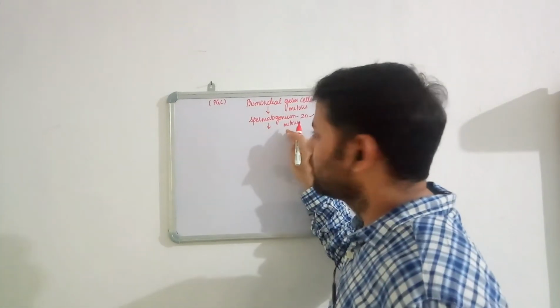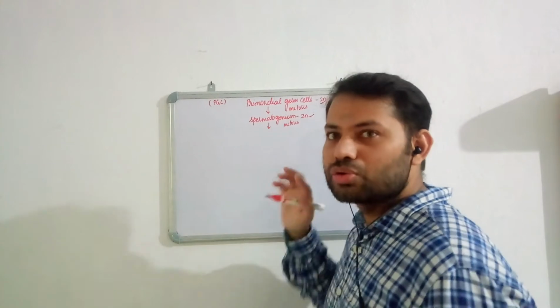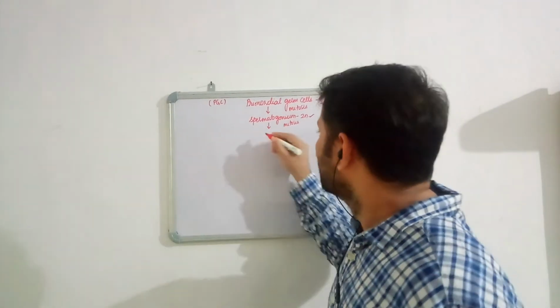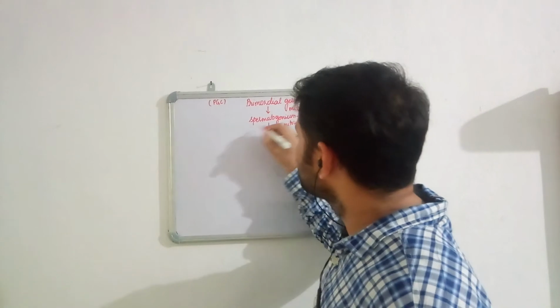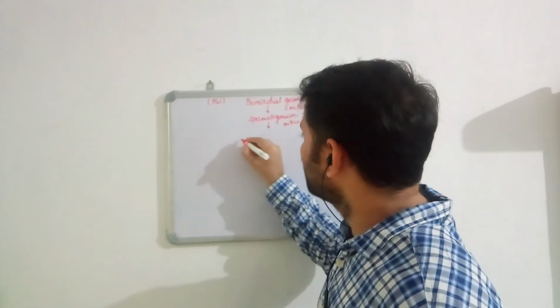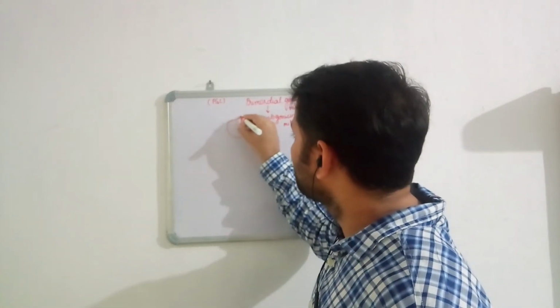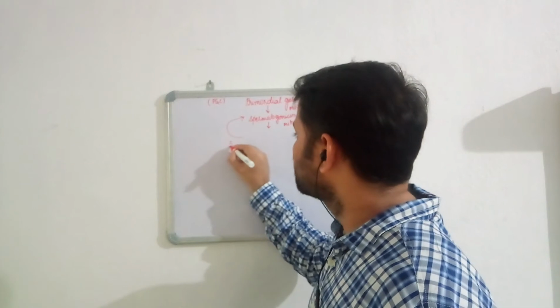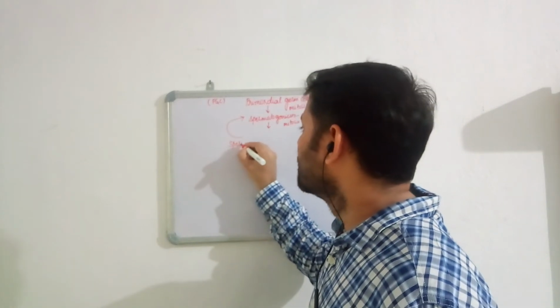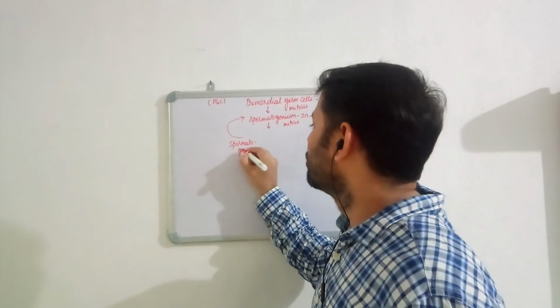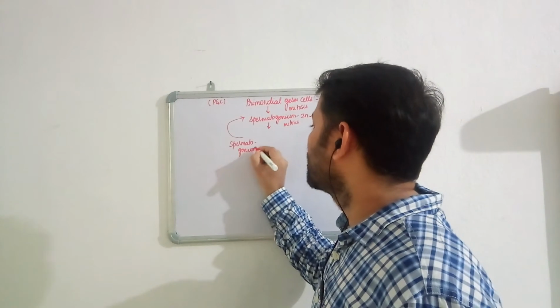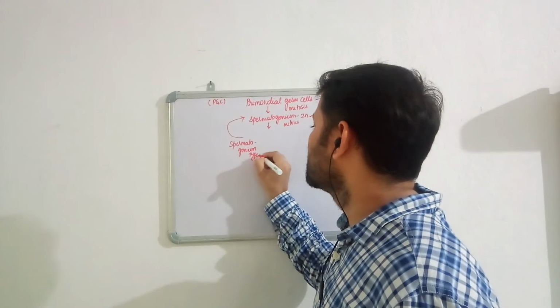Now when it undergoes mitosis, it is going to produce two kinds of cells. The first kind is called spermatogonium type A cells.